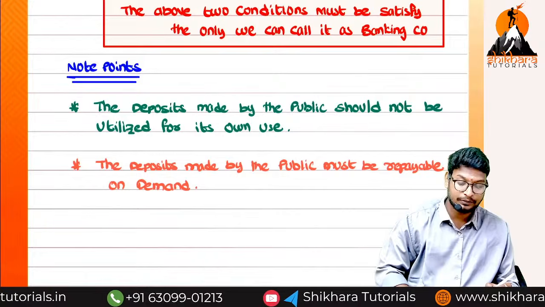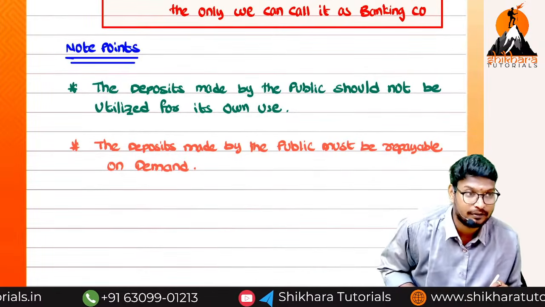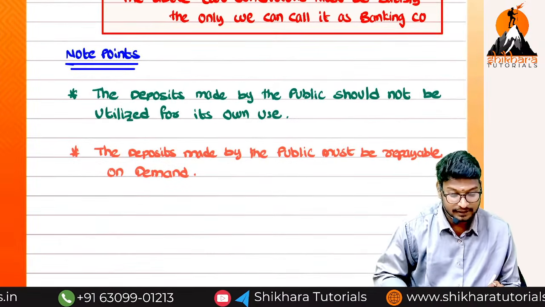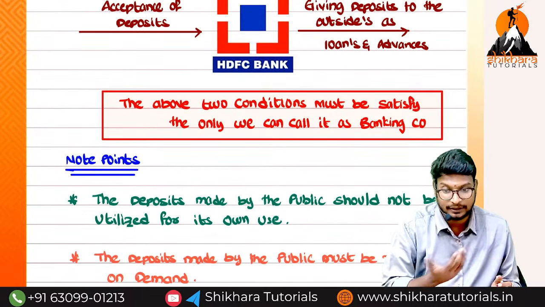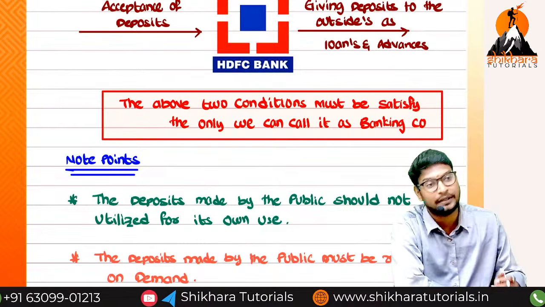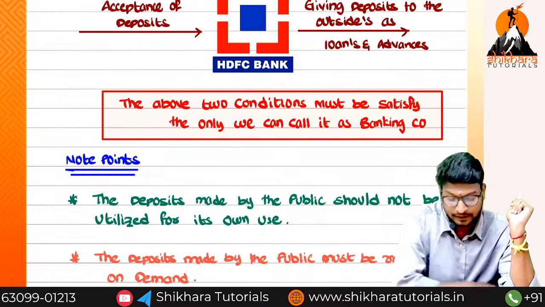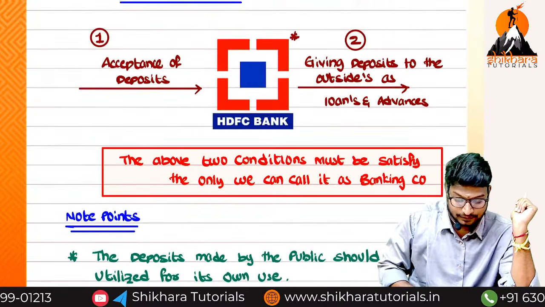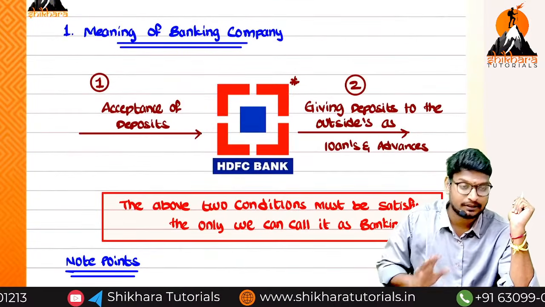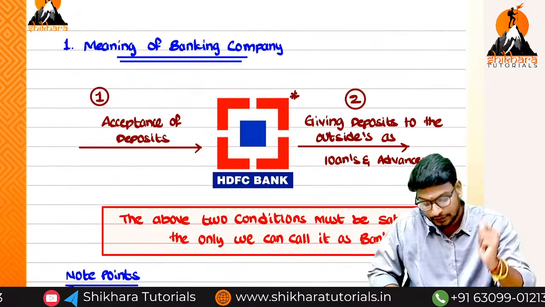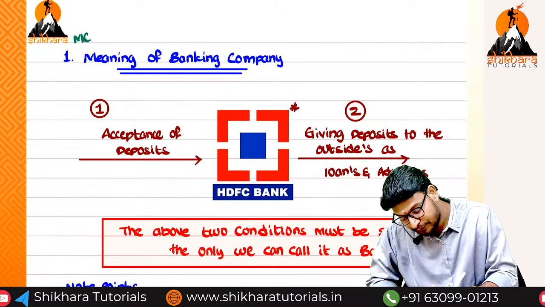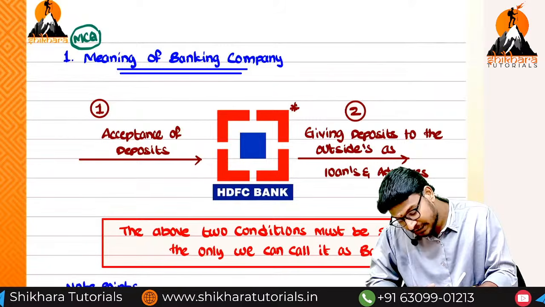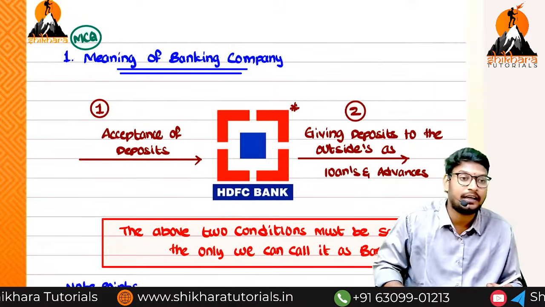So these are the two main important note points we have to keep in our mind. Okay, guys? So this is the total meaning of a banking company. Now you can understand what the meaning of a banking company is. Now the next one: from the MCQ discussion, the total discussion is very important. You can put a mark there. For which purpose? For descriptive or for MCQ? For MCQ purposes, these points are utilized.